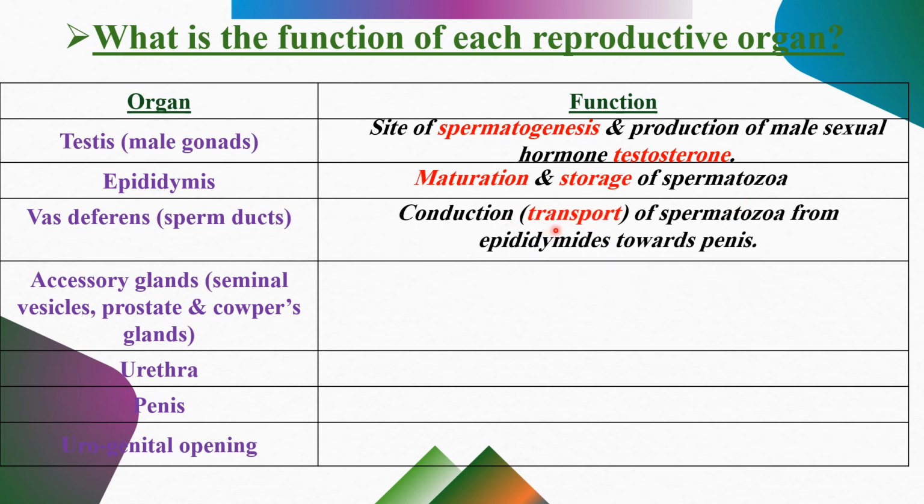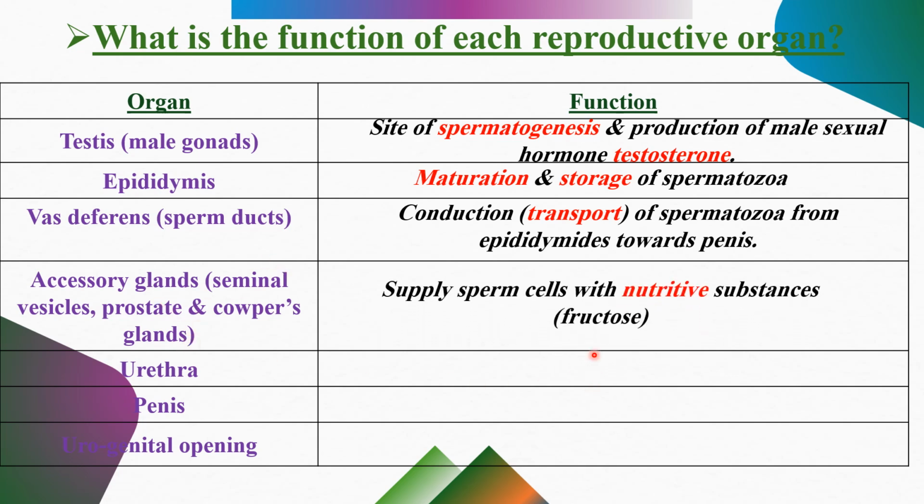Vas deferens just transports the sperm from the epididymis to the penis. Accessory glands, the three glands, provide the sperm cells with nutritive substances, such as the sugar fructose. Urethra: conduction of sperm and urine. So it's responsible to transport sperm and urine. And the penis is the male copulatory organ. Copulatory means it's responsible for mating. It facilitates the delivery of the sperm cells into the female reproductive system.